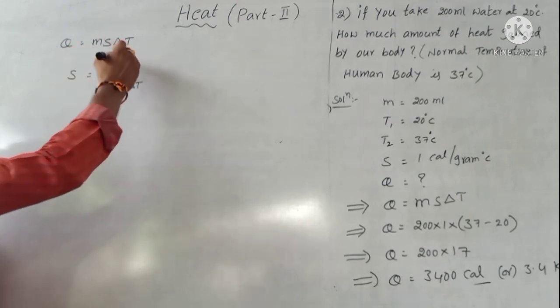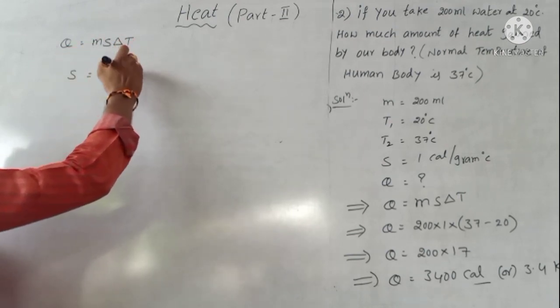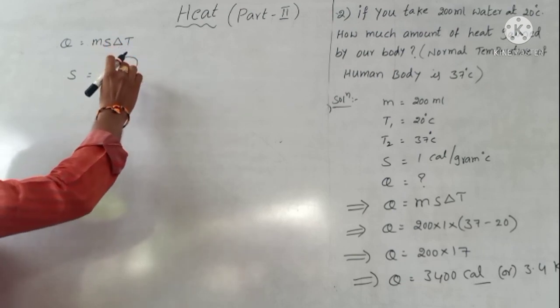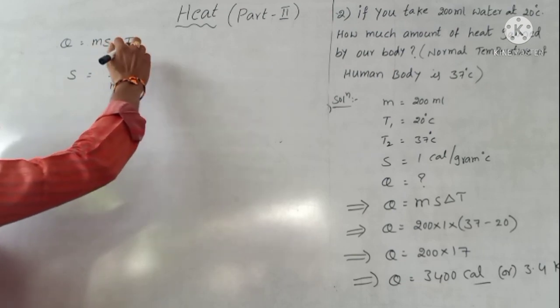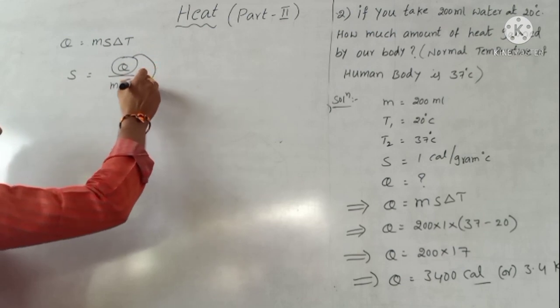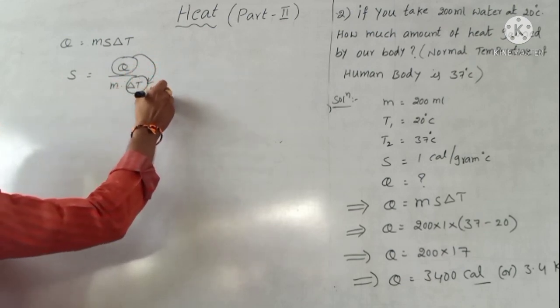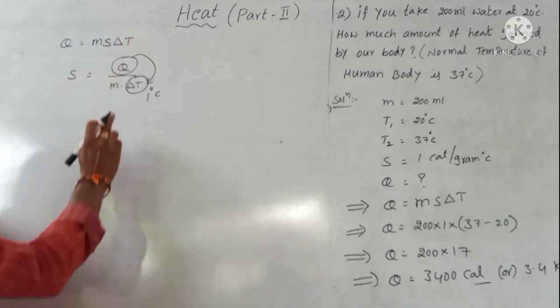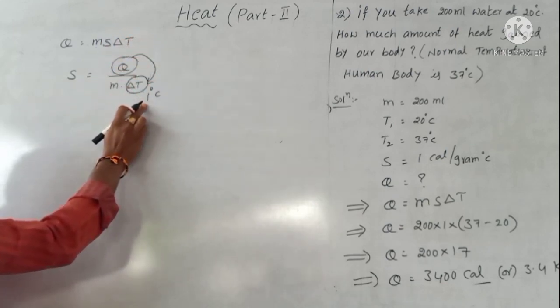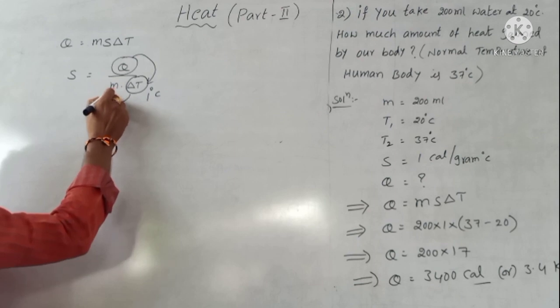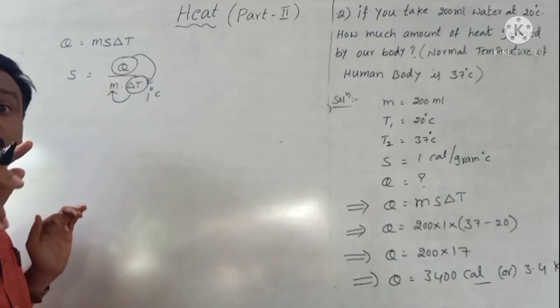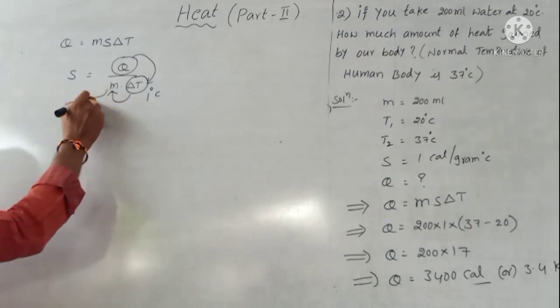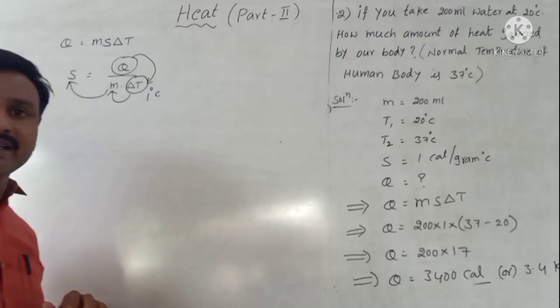The amount of heat required to raise the temperature by 1 degree Celsius per unit mass of the substance is known as specific heat.